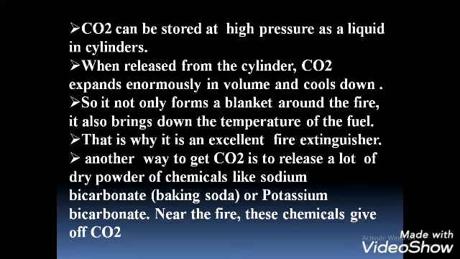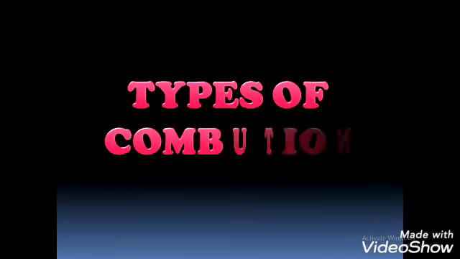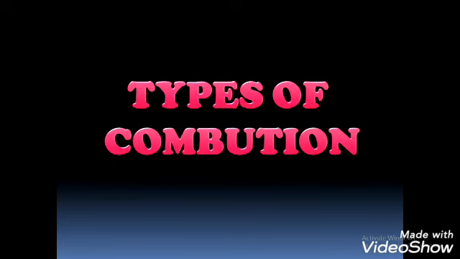Okay, this is a very important point. There are two ways to get carbon dioxide. The first way is in the form of a liquid in cylinders, and the second is dry powders of chemicals like sodium bicarbonate and potassium bicarbonate. Now we can move to the types of combustion. This is the last part of our session.